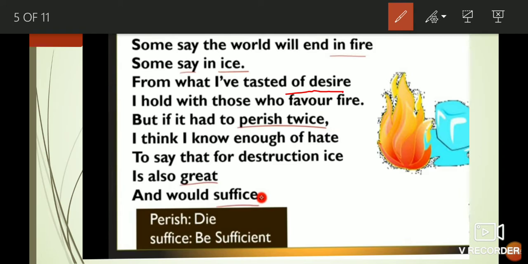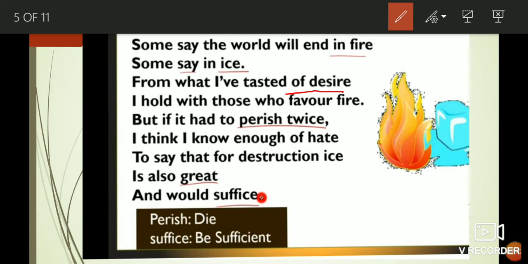And in the next stanza, but if it had to perish twice, अगर if the world has to end twice, पहला तो फायर से ये एंड हो सकता है. In the first half the poet told that fire, which is the symbolism of desire, has the capacity to end the world, and if the world has to end twice, then ice, which is the symbol of hatred, has the same capacity to end the world.